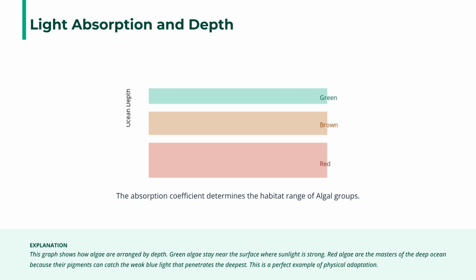Light absorption determines the habitat depth of algae. Green algae stay near the surface. Red algae live in the deep ocean, utilizing pigments that can catch weak blue light, showcasing physical adaptation.